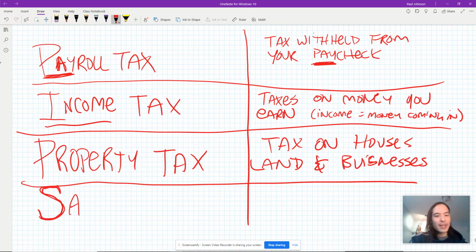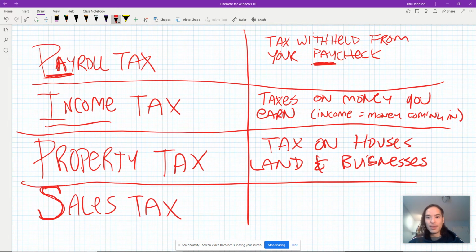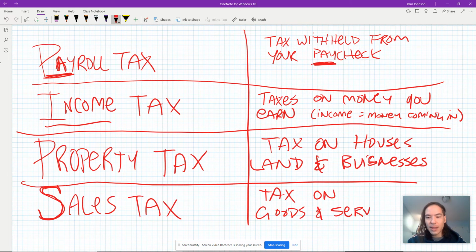All right. Finally, the things that you might pay tax on, like, this is the only tax that you've probably paid as a fifth grader. A sales tax is taxes on goods and services. All right. A tax on goods and services. And goods and services is a complicated way of just saying things. All right. You go to the store, you buy a PlayStation, that's a good. All right.